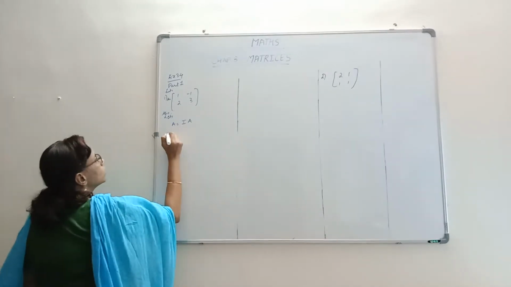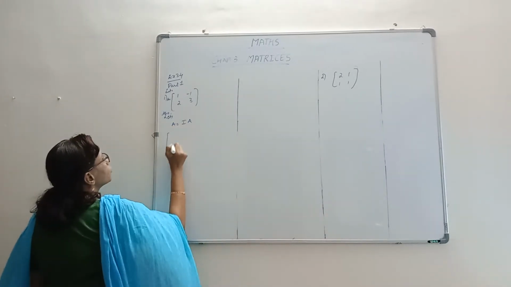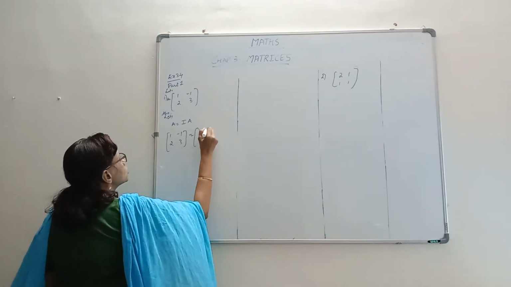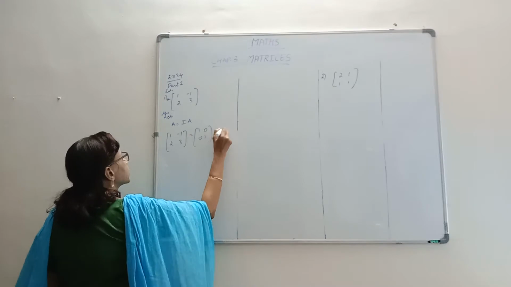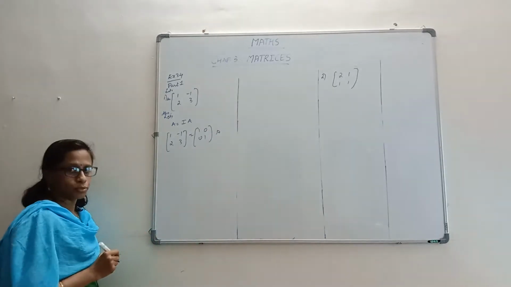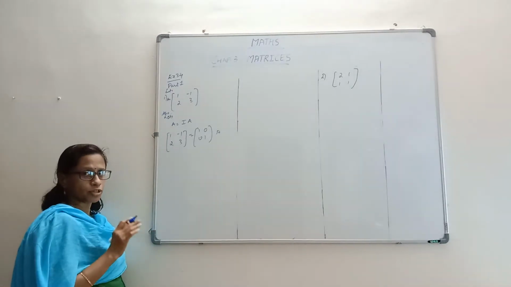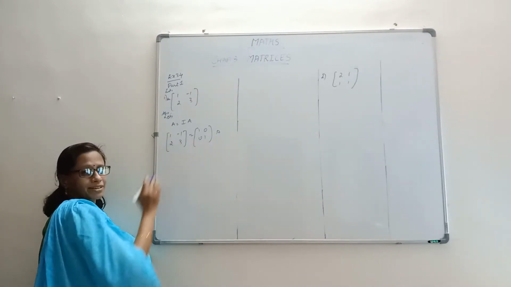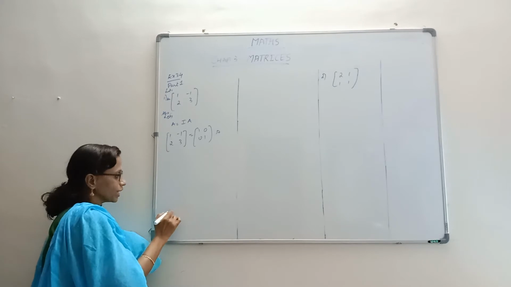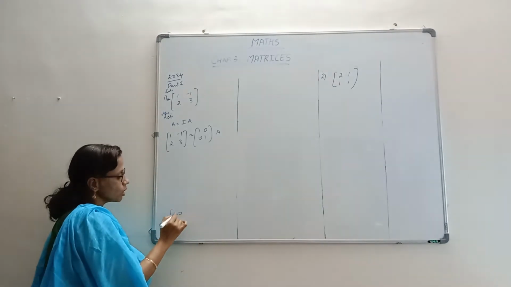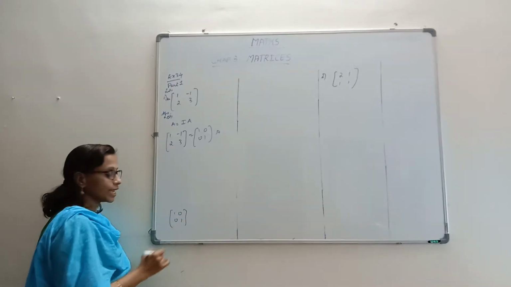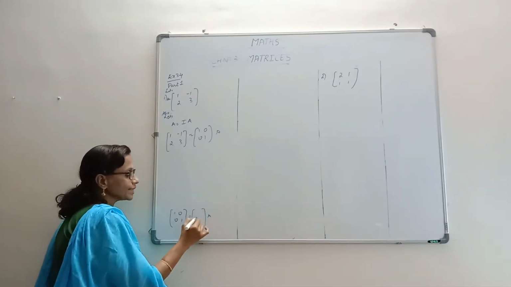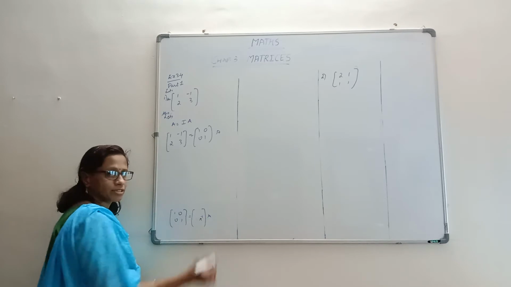Now, to proceed with, A for us is 1, minus 1, 2, 3, and I, it's a 2 cross 2, so I is this. A, you can keep it as it is. Now our strategy is going to be such that we are going to transform this matrix and make it this matrix. That means over the period of time, this side should become 1, 0, 0, 1. So this matrix will change into something, and that something will be A inverse.